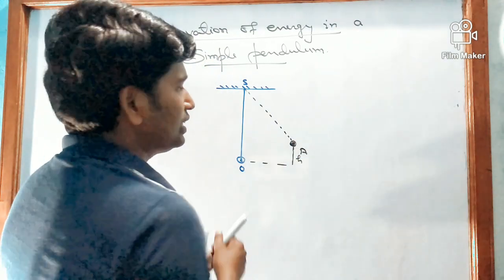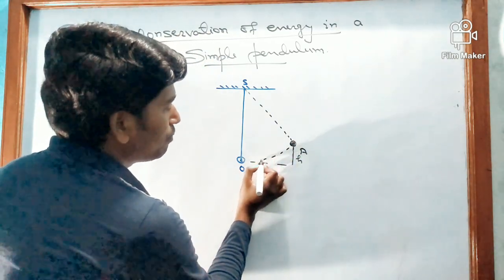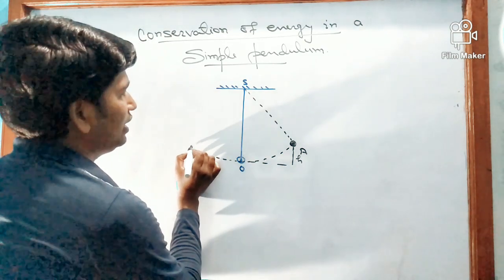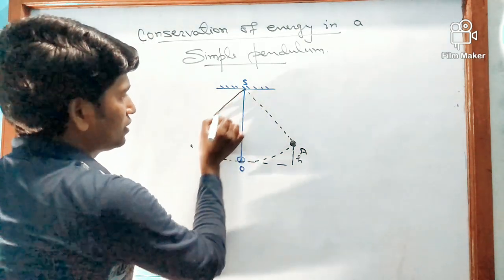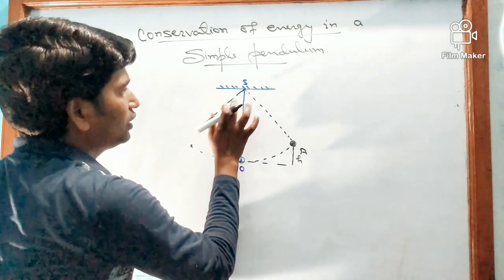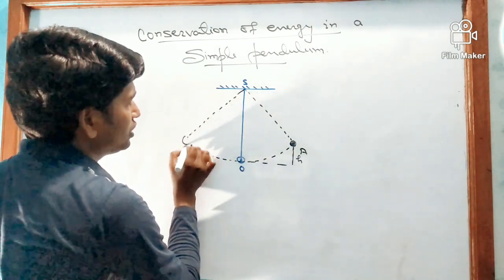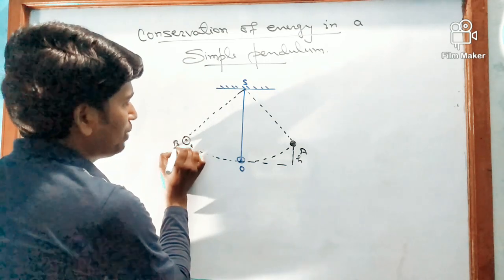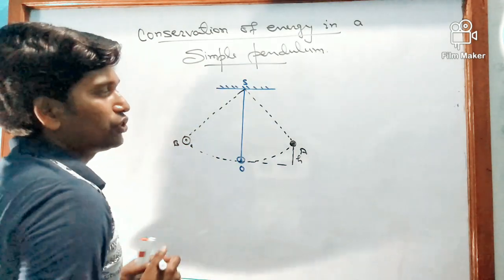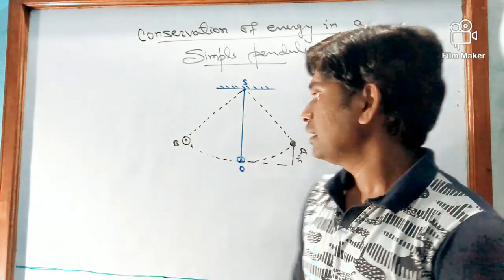When the bob is released, the bob will oscillate like this and it will reach the other side. So it will reach the other side of the mean position. Let it reach point B. So what is happening in this?